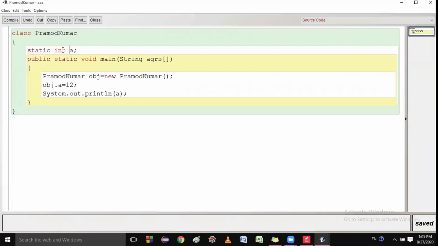I declare a variable a. So is this variable a part of this object or not? Can you say this thing or not? Just relate: is this variable a part of the object? Tell me.